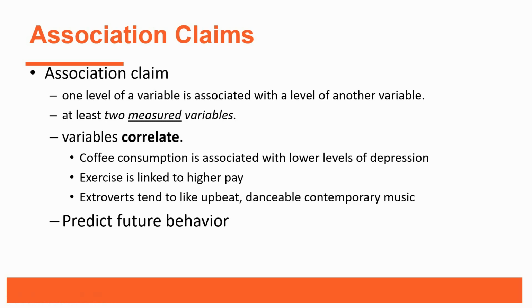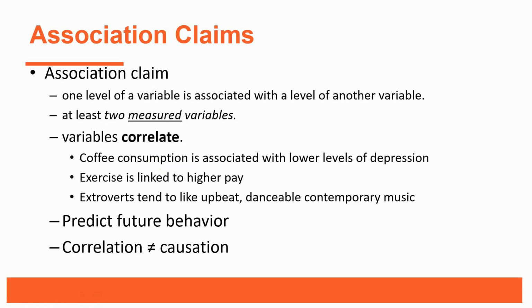Now with association claims, the advantage is that they allow us to predict future behavior. What I mean by that is, if we know that there is an association between coffee consumption and depression levels, if we know about somebody's coffee consumption, we can make a prediction about their depression levels. And vice versa. If we know what their depression levels are, we may be able to make a prediction about their coffee consumption.